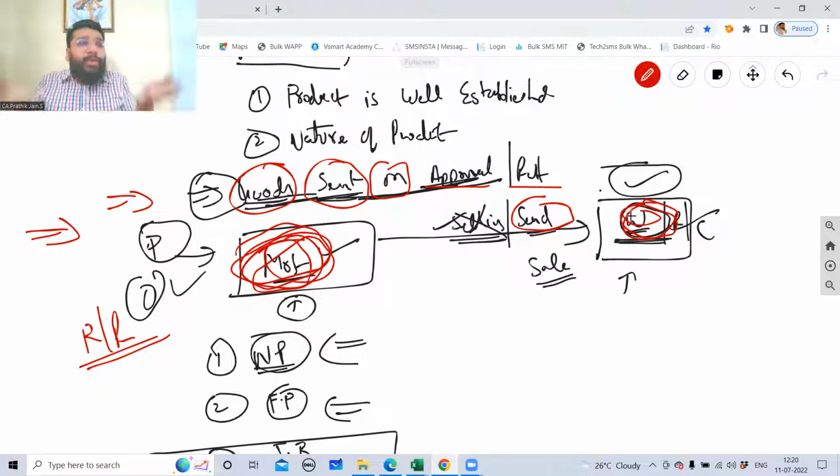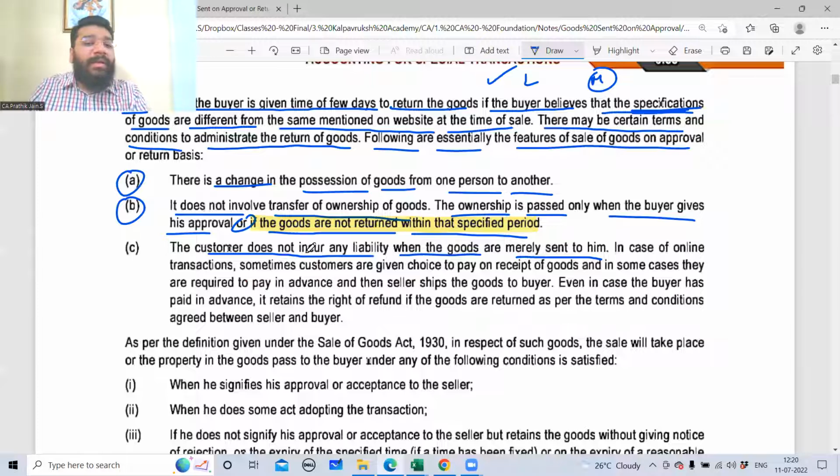He has not taken liability. You came and kept the goods in my shop. I said no, but you kept it. I said, okay, you keep it; if I'm able to sell it, I'll sell it and give you the money. So the liability of the wholesaler arises when he sells the goods; until then liability is not triggered. The customer does not incur any liability when the goods are merely sent to him.